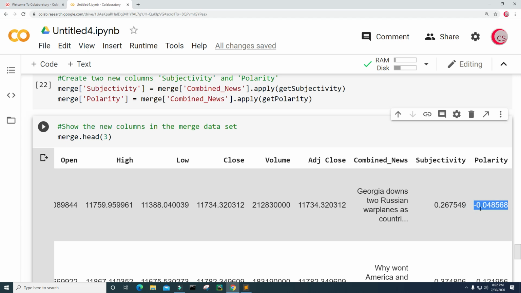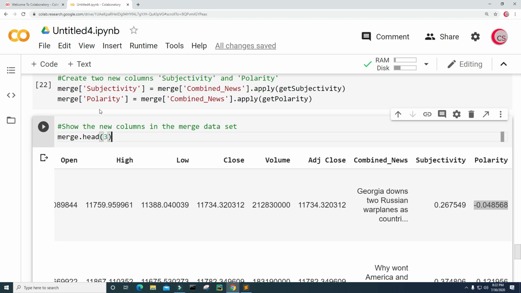I hope I explained that well. I will go through it one more time. The polarity is on a scale from -1 to 1, of course -1 being negative and 1 being positive. And then the subjectivity is on a subjectivity to objectivity scale from 0 to 1, 0 being objective and 1 being subjective.